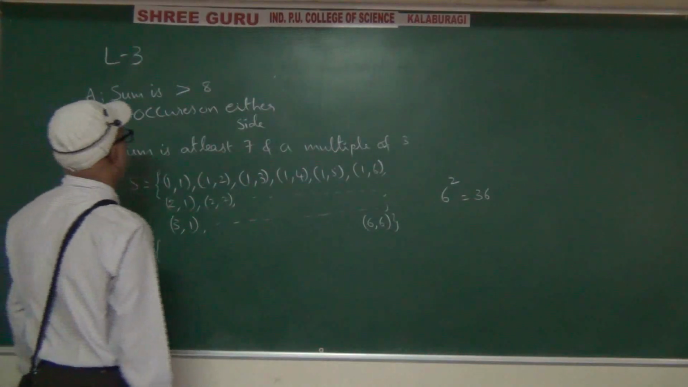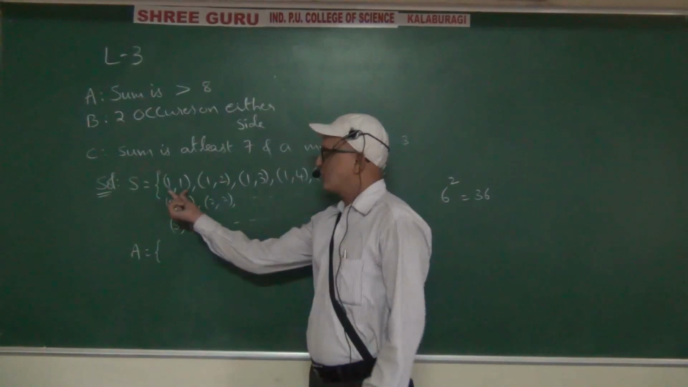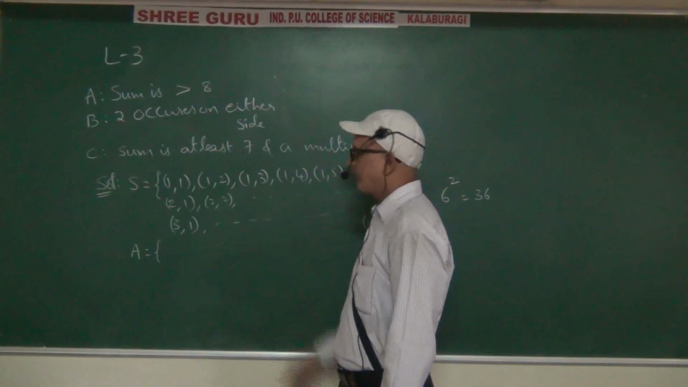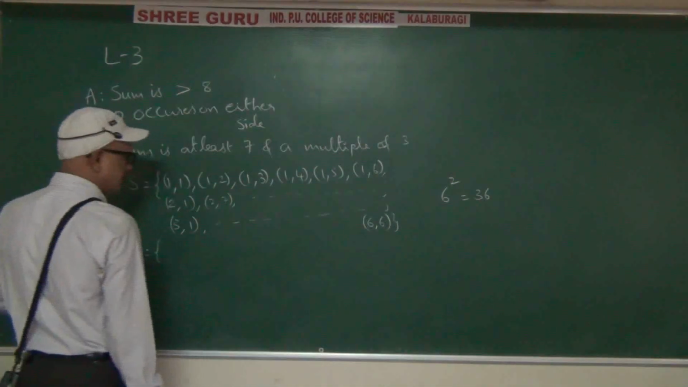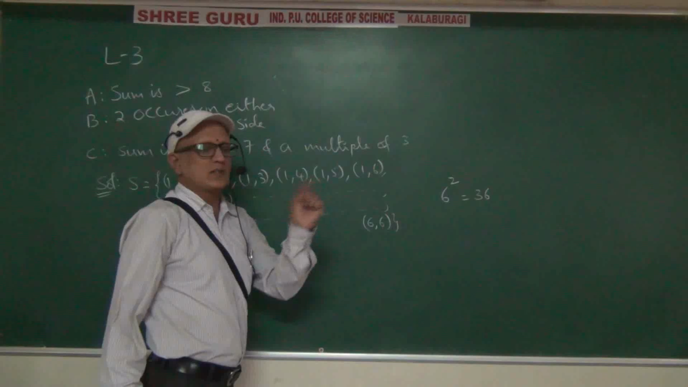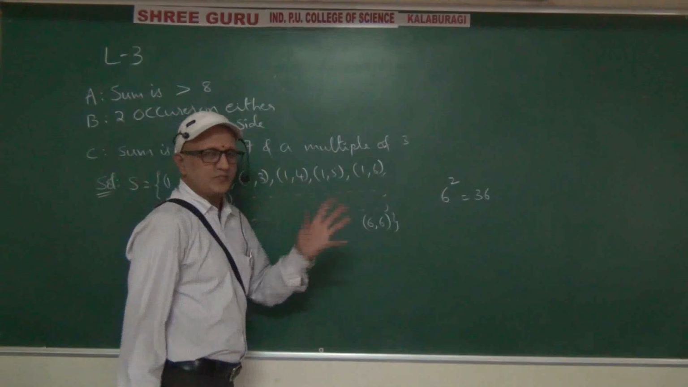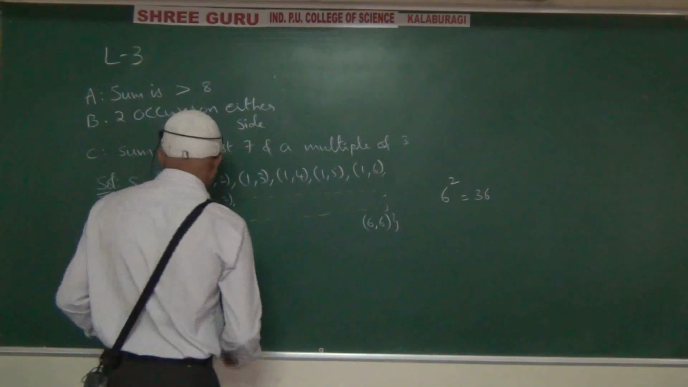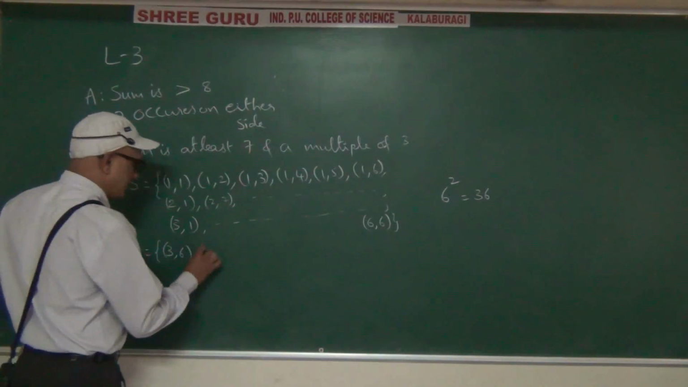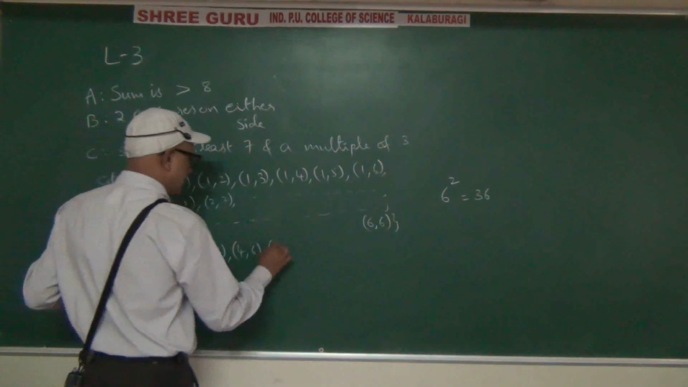How can we write capital A? The sum should be greater than 8. Is 2,5 enough? No. 2,6: the sum of 2 and 6 is 8, but we want greater than 8, so 2,6 we cannot write. 3,6 we can write. 3,6; 4,5; 4,6; 5,3?